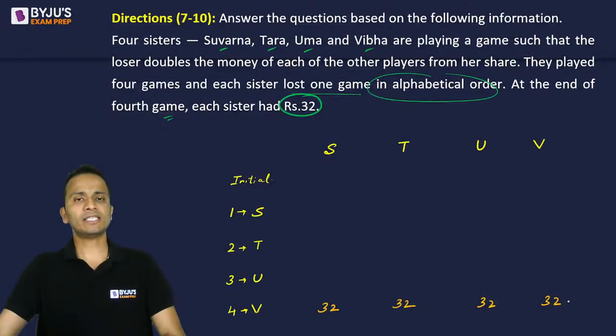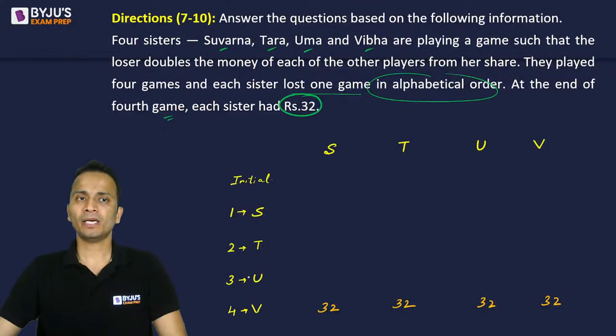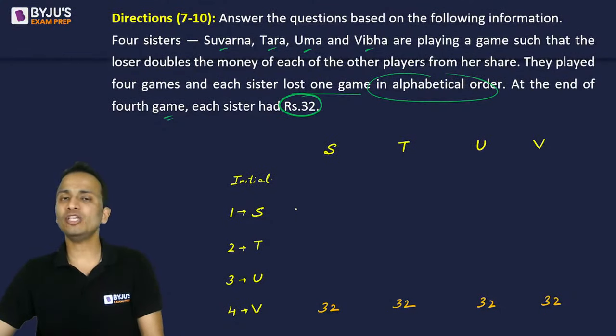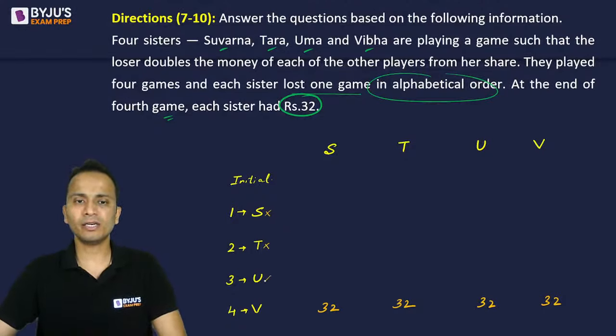Okay, so let's have a look at what we have to do in this question. But before that, let us understand what all things are given. These are 4 sisters. The names start with S, T, U, and V. They have played 4 games, and after every game, the loser will double the money of the other players. The first game is lost by S, the second is lost by T, the third is lost by U, and the fourth is lost by V.